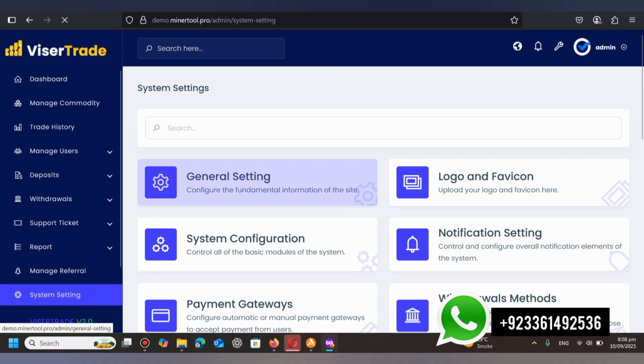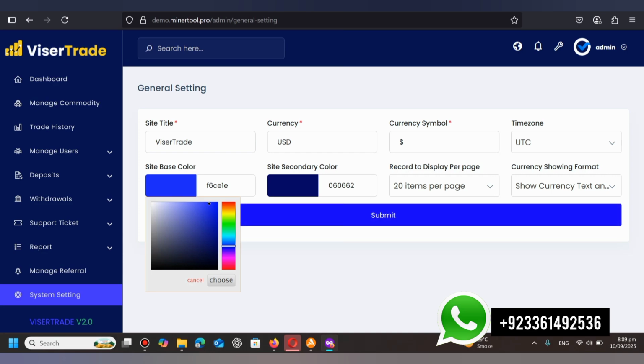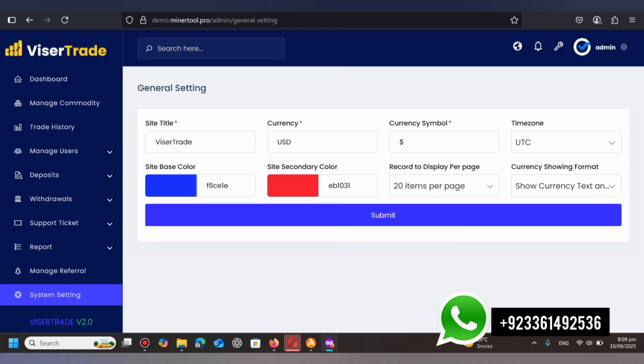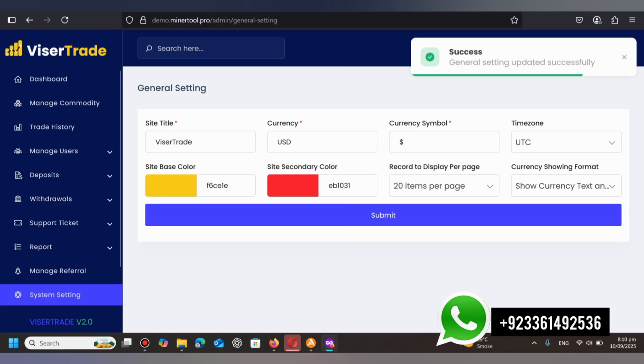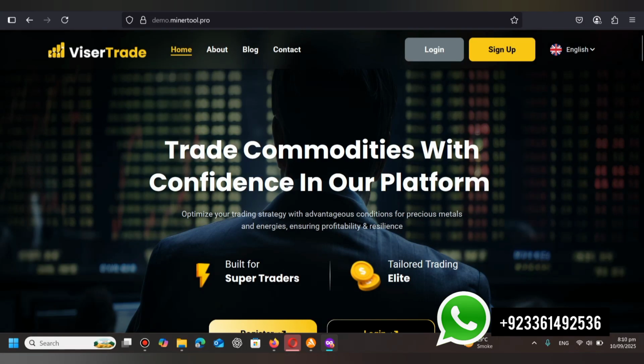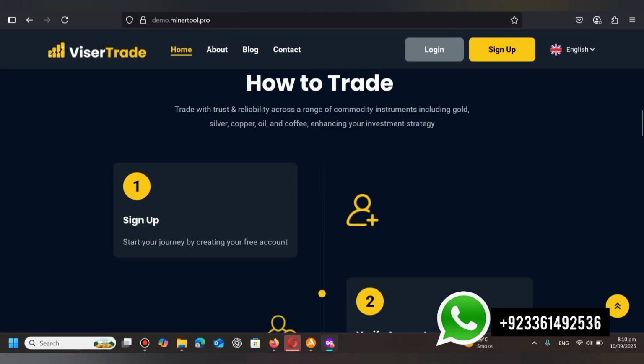From this section you can change the name of the website, title, and symbol, and I will add my website name. I will change the color of the website also. So I want a blue color for that, and in this I want a red or pink. So I choose the red color, and when I submit the site, our website's color changes. So check the domain name, and as you can see the color has been changed successfully.